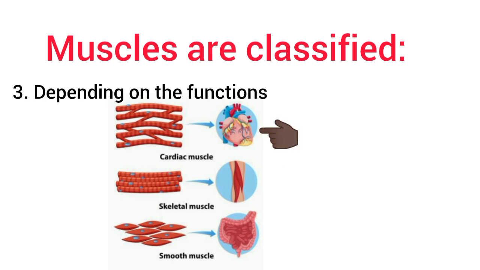The cardiac muscle forms the musculature of the heart. These muscles are striated and involuntary. Cardiac muscles are supplied by both sympathetic and parasympathetic divisions of the autonomic nervous system. The smooth muscles are in association with viscera and are called smooth muscles or visceral muscles. These muscles are supplied by sympathetic and parasympathetic divisions of the autonomic nervous system.